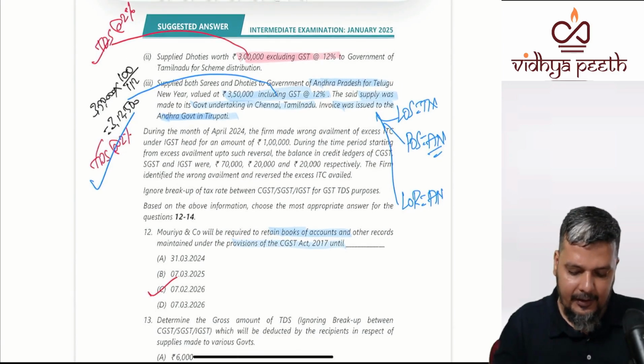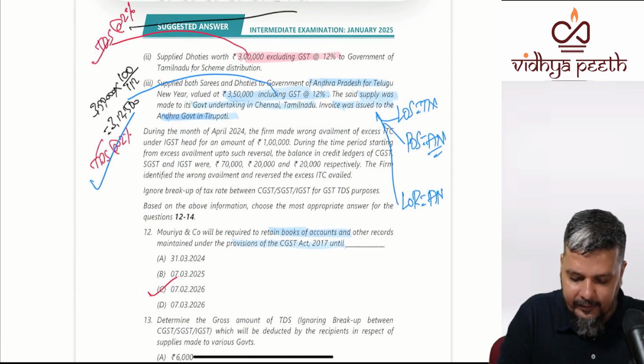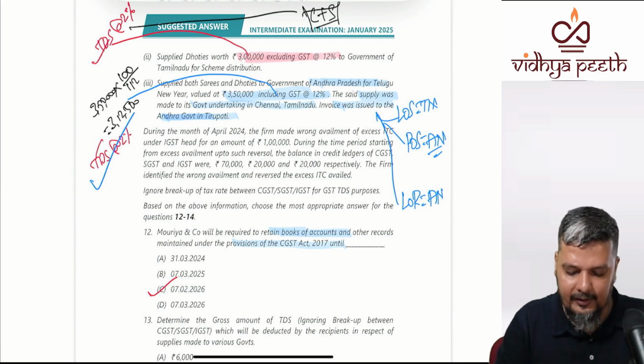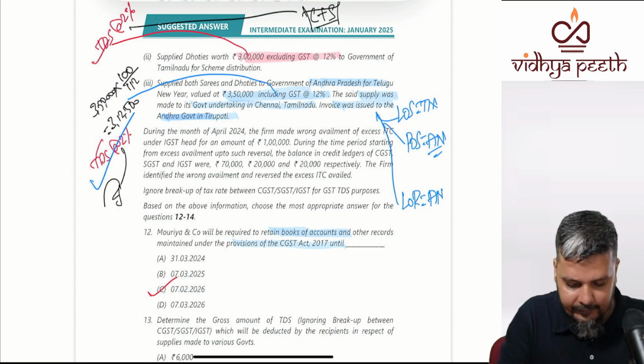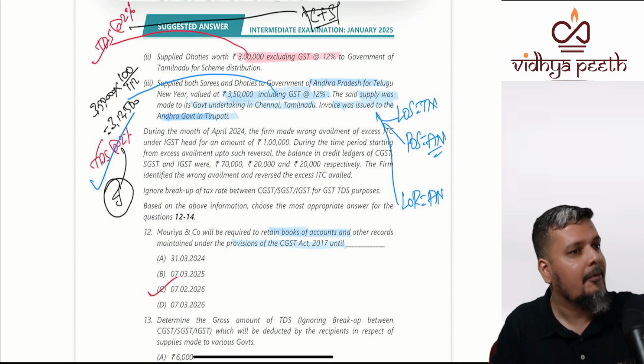By the way, this particular TDS is not CGST plus SGST, because the supplier is in Tamil Nadu and the recipient is Andhra. This is IGST TDS. I repeat, if you had confused yourself and said that place of supply is Tamil Nadu, TDS would not have been there.